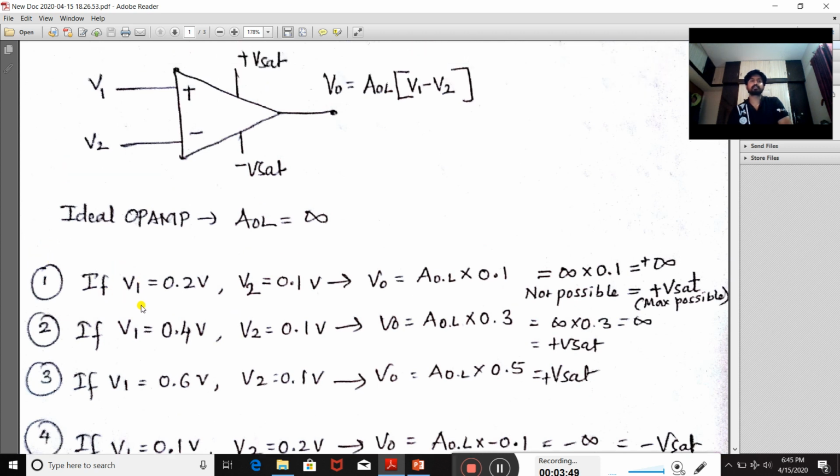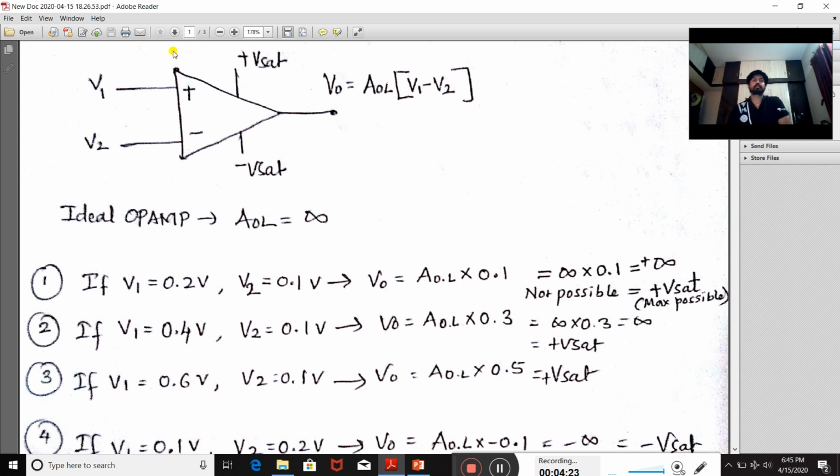Suppose the input voltage V1 at the non-inverting terminal is 0.2 volt and V2 is 0.1 volt, then what should be the output signal? Output signal is equal to the open loop gain of the op amp multiplied by the difference between these two voltages, that means 0.2 minus 0.1 is equal to 0.1, and 0.1 into infinite is going to infinite, that is positive infinite.